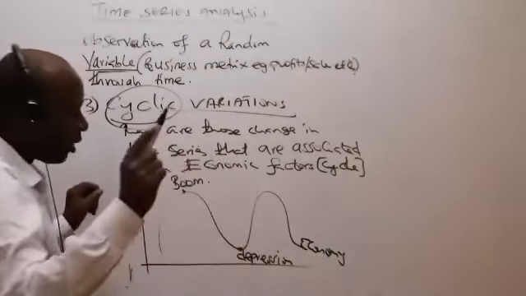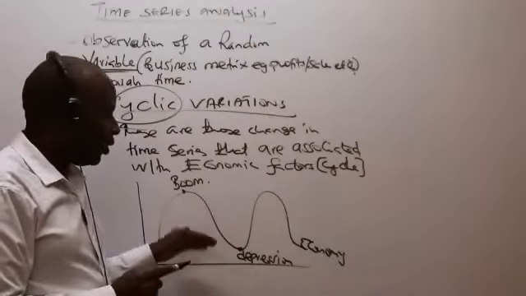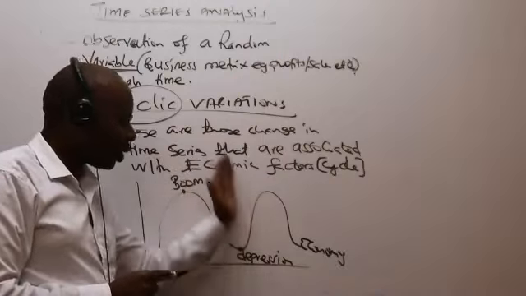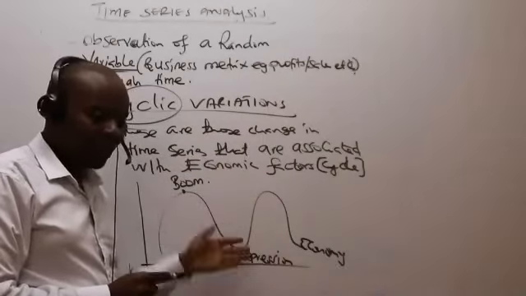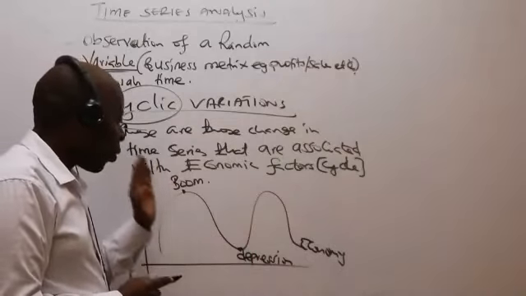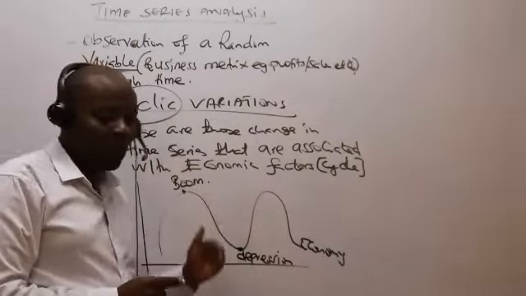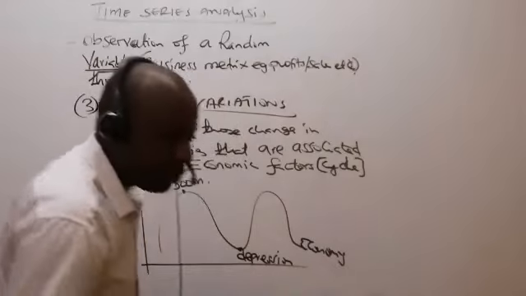At times, like during Kibaki time, we are told the economy was booming. During Uhuru's time, we are told that the economy is down there. I don't know how truthful that is, but the concept is when the economy is at the peak here, we expect to sell more. So I hope that is okay.